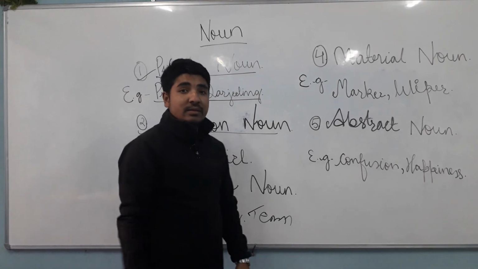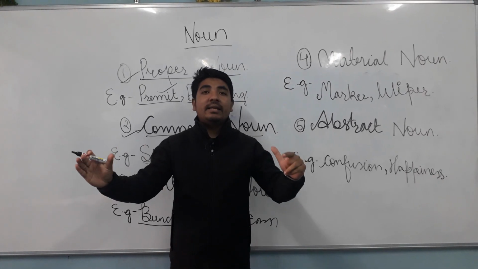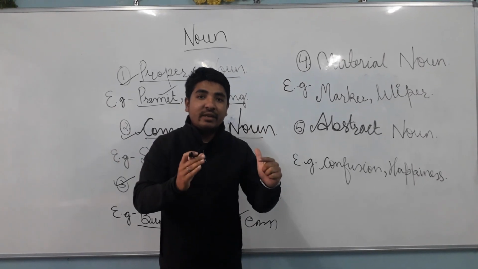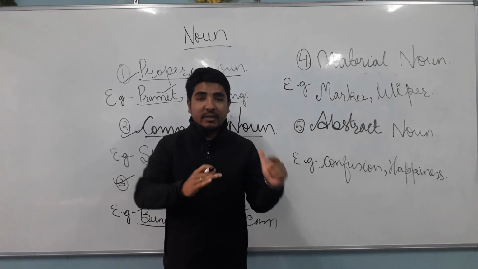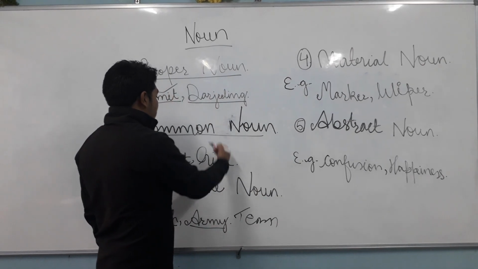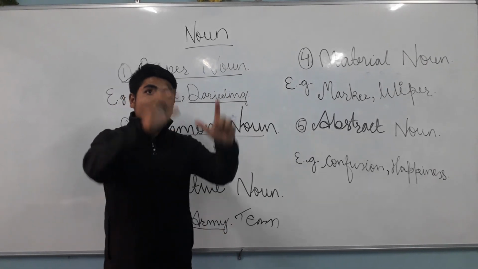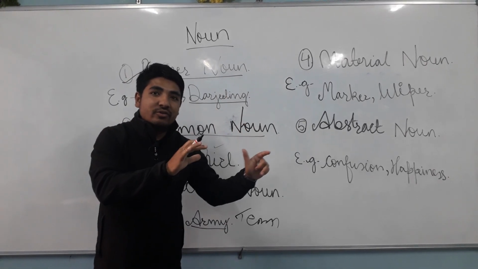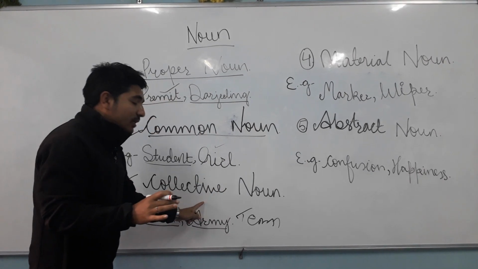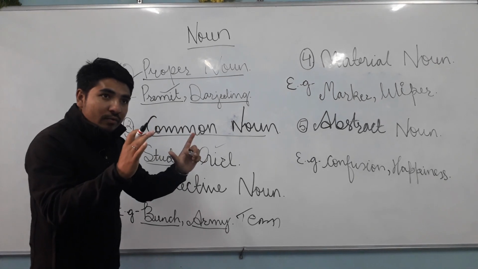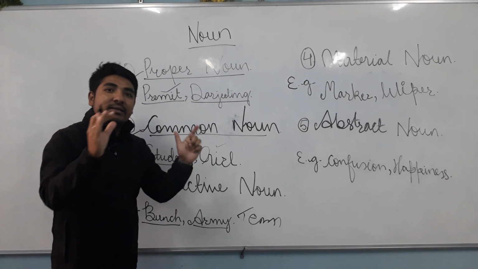Here, team means, in a team, you can see the players having the same quality and same ability. But on the other hand, when we go to common noun, girl means all girls may not be of the same age or same ability or same quality. But in collective noun, they are also a group but having the same ability and same quality.